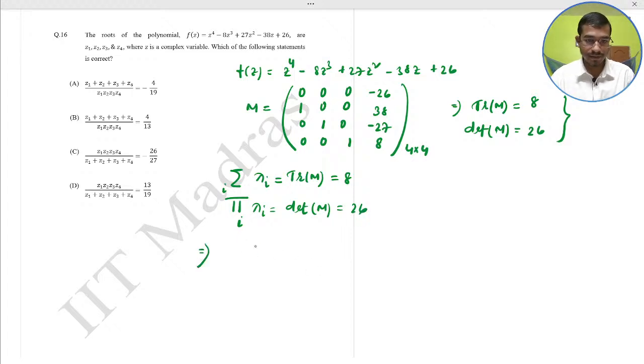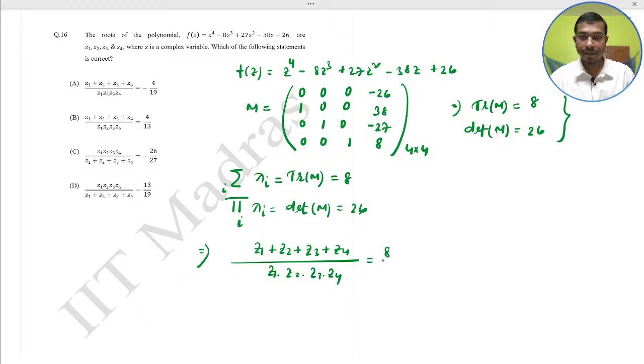That implies that (z1 plus z2 plus z3 plus z4) divided by z1 z2 z3 z4 would be 8 by 26. So 4 by 13. B would be our correct answer, 4 by 13.